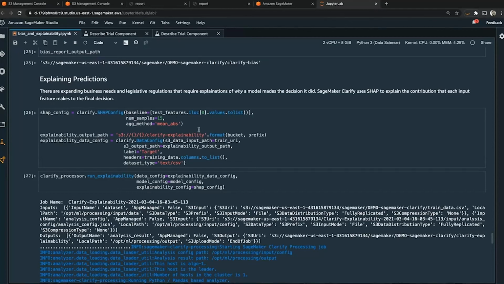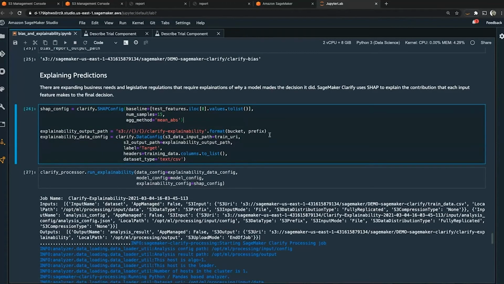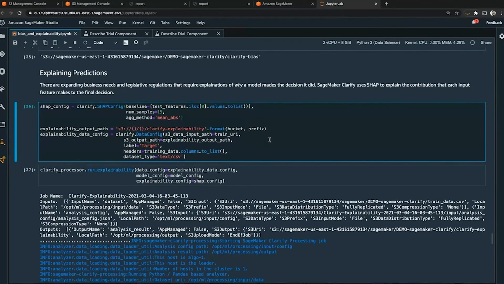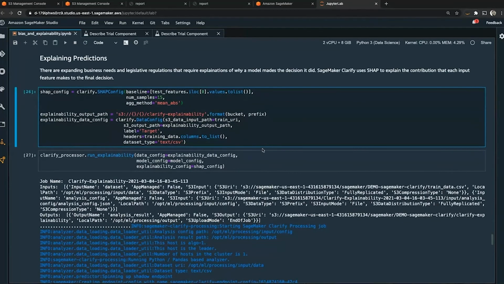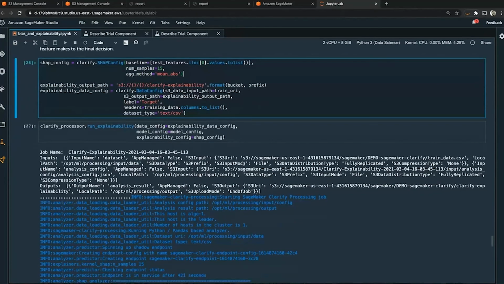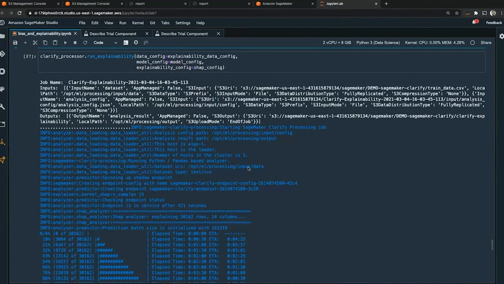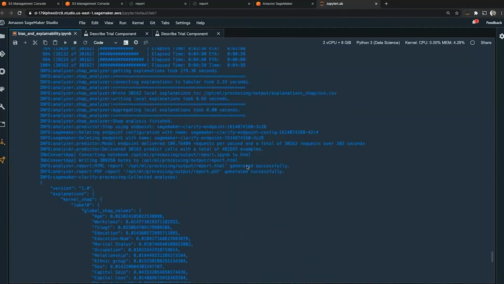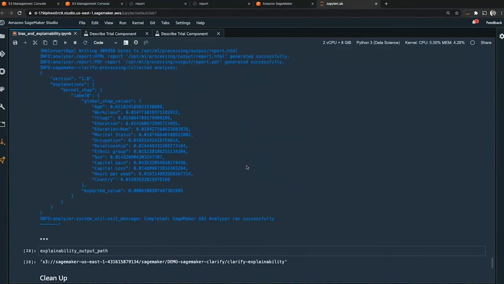The first thing we want to do is configure Clarify with our SHAP configuration. We want to provide an output path and also a data configuration about where our training data lives. Then we'll run the explainability job. Just as we ran the bias detection job, the explainability job will output metrics to the standard out. Again, this is JSON format, and again, this is not what we want to read. While it is human readable, it's not nicely formatted.